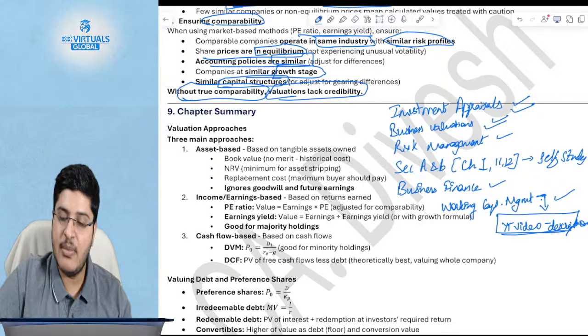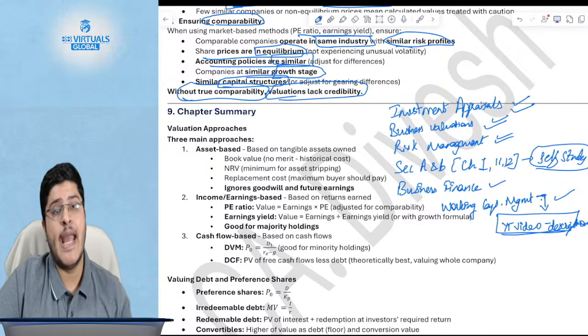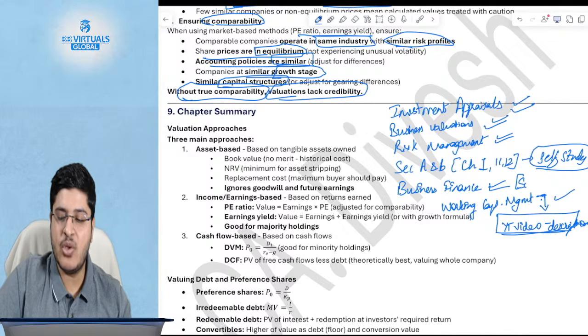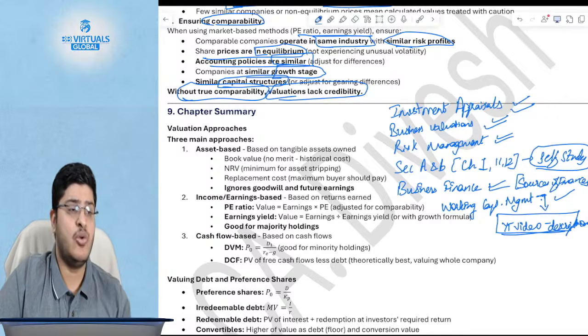Investment appraisals is done, business valuations is done, risk management is done. Section A and B, I had told you, because it is theory, I want you to self study this. Business finance is done. There is some theory on sources of finance, guys, which you can read. I'm not covering that theory on sources of finance. You should read it at your end.